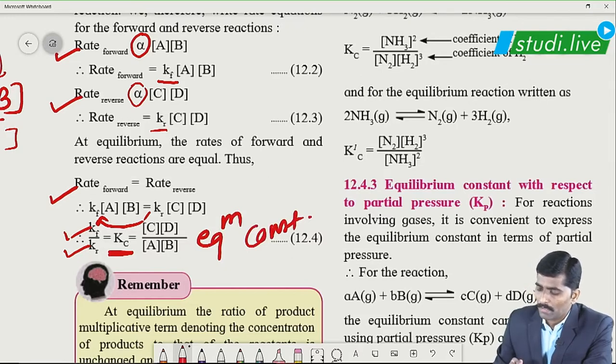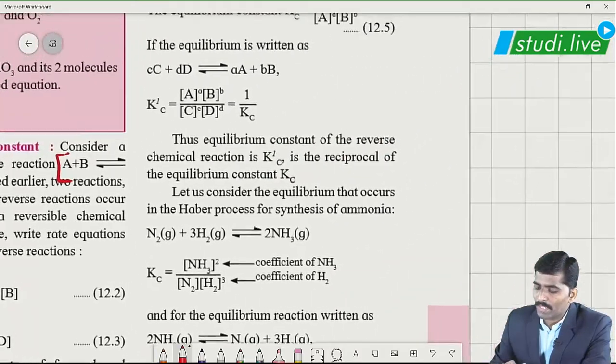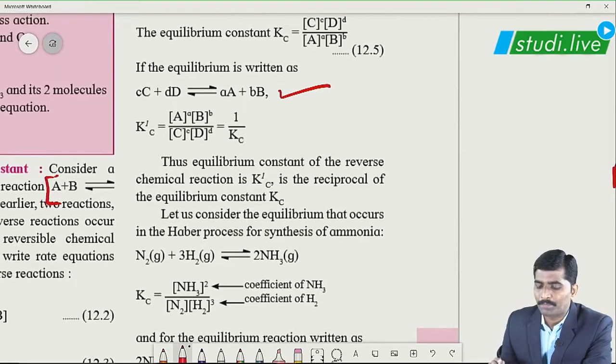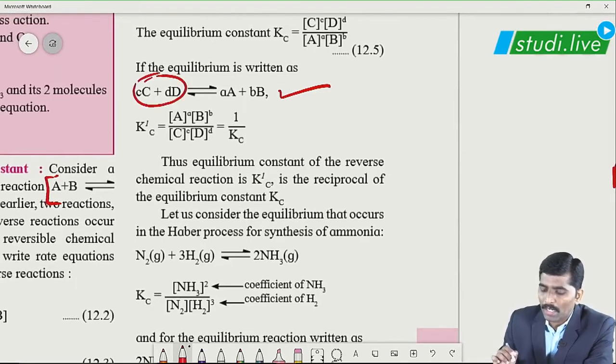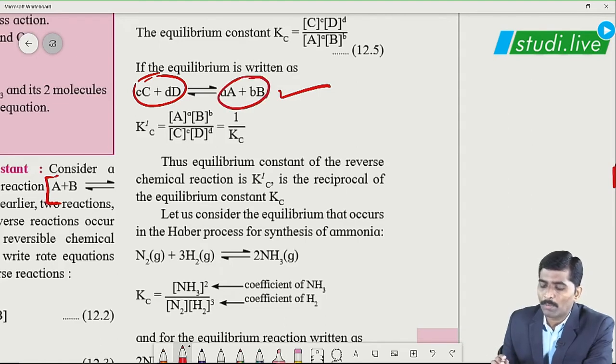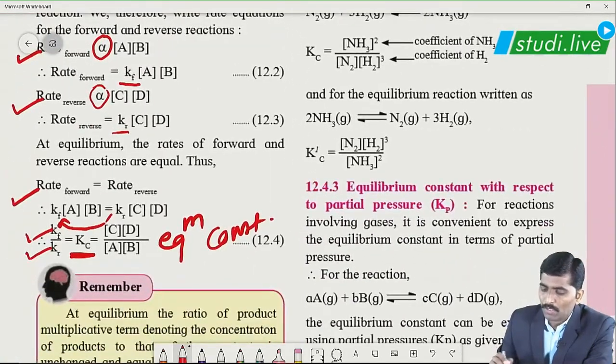Correct? But if we reverse the reaction, students, what can we study? Now you can see this is the reverse reaction. Now C and D are the reactants for the forward reaction, and A and B will be the reactants for the backward reaction. So K dash c, what is K dash c? As you can see over here, it is the reciprocal of Kc, because the reaction is reversed. So obviously this expression will also be reversed, isn't it?